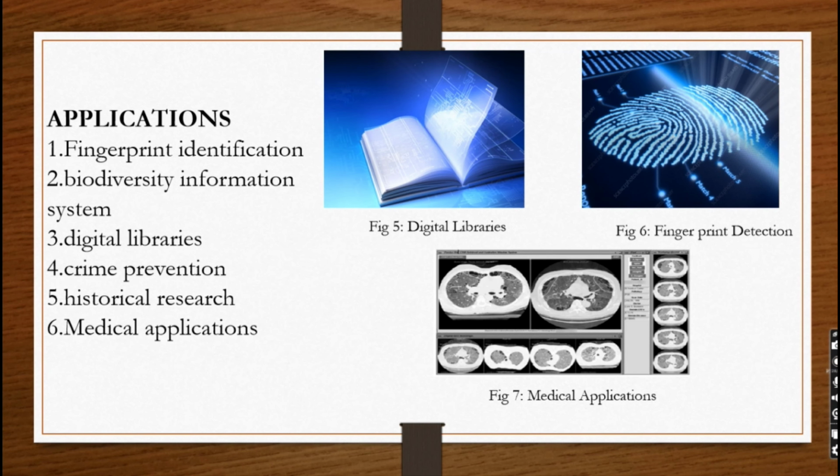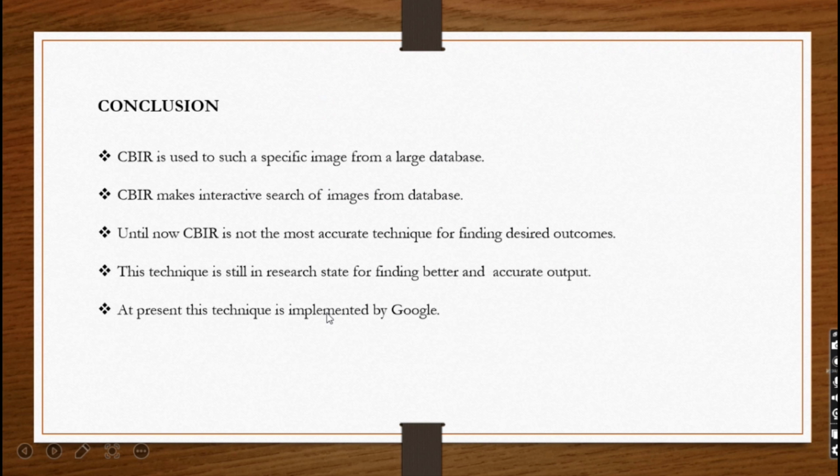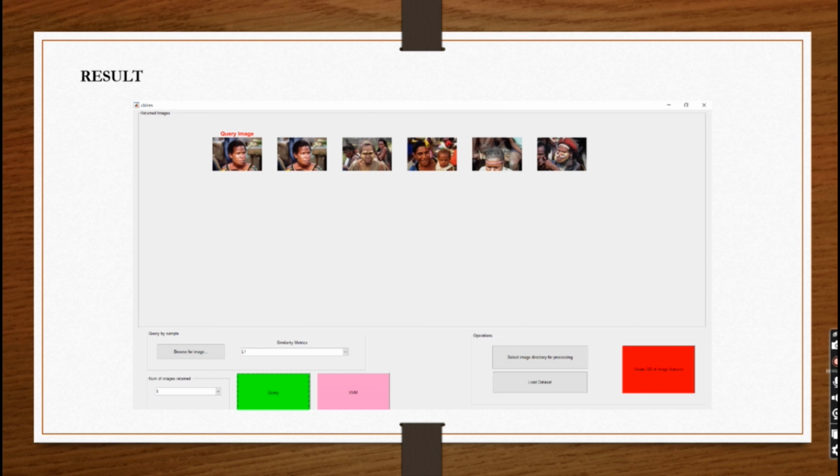Applications. Fingerprint identification, biometric authentication, digital libraries, fingerprint detection, medical applications, historical research, etc. Conclusion. CBIR is used to search for a specific image from a large database. Until now, CBIR is not the most accurate technique for finding desired outcomes. This technique is still in a research state for finding better and more accurate output. At present, this technique is implemented by Google.